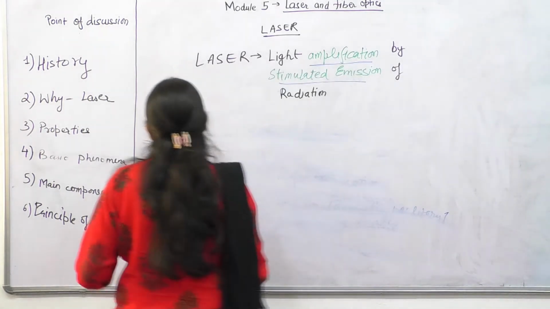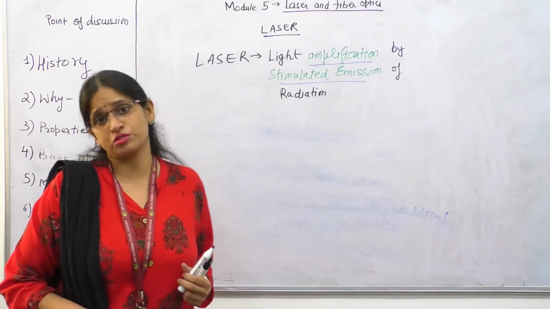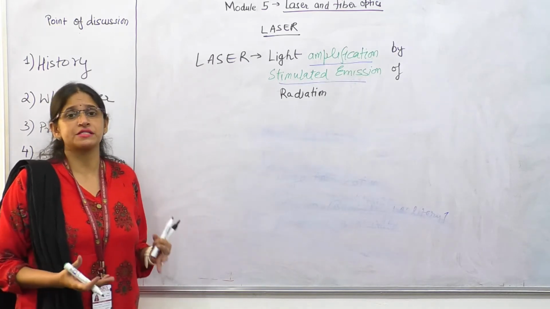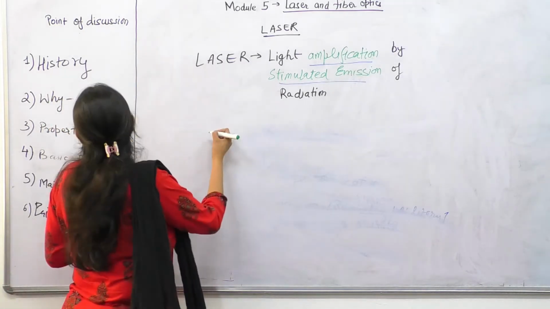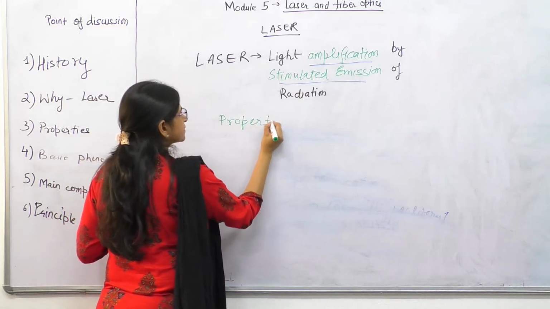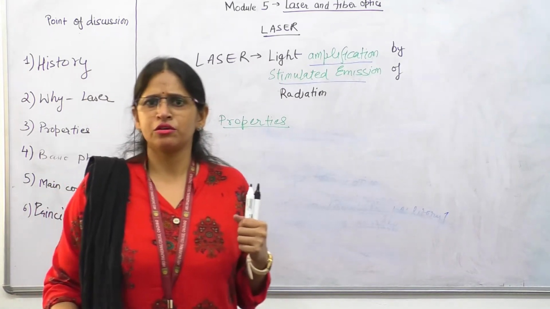Next point of discussion. What makes laser different than other sources? Why is there so much use of laser and so many applications in different fields? That is properties. What makes laser different? What are its unique properties?